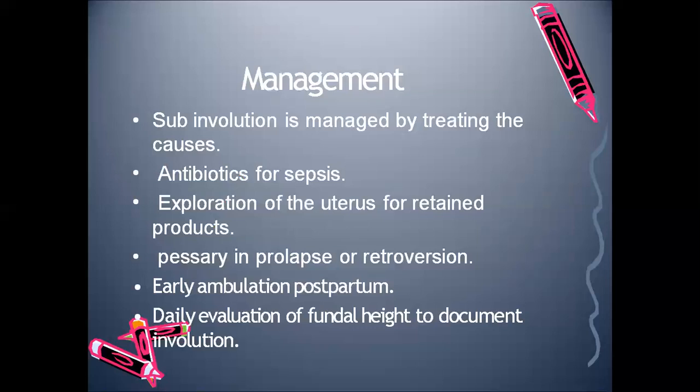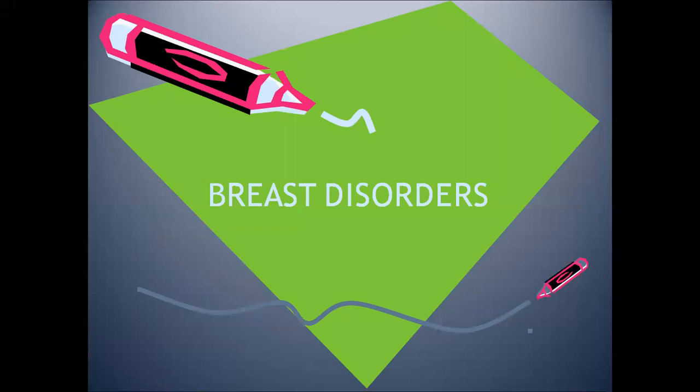Exploration of the uterus has to be done. If uterine prolapse is the reason, we have to insert a pessary, or if it is retroversion of the uterus, we have to insert a pessary. Early ambulation has to be encouraged, and daily we have to monitor the fundal height of the mother. So that was about subinvolution.